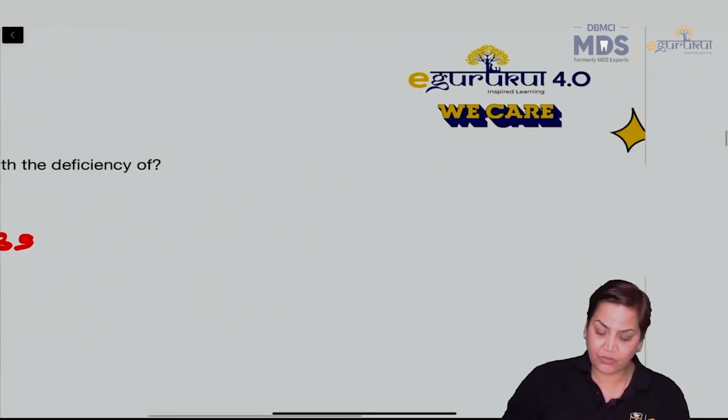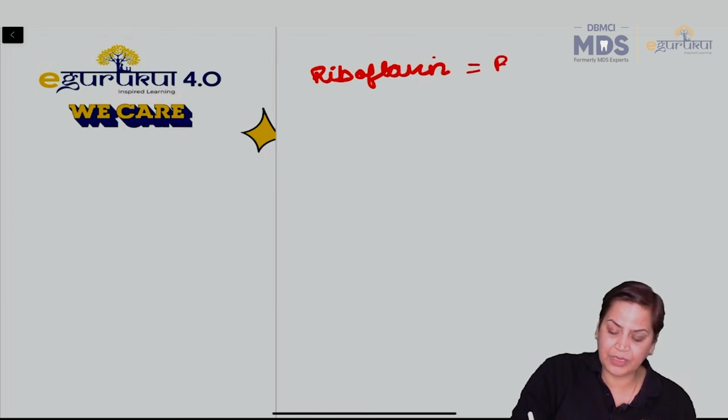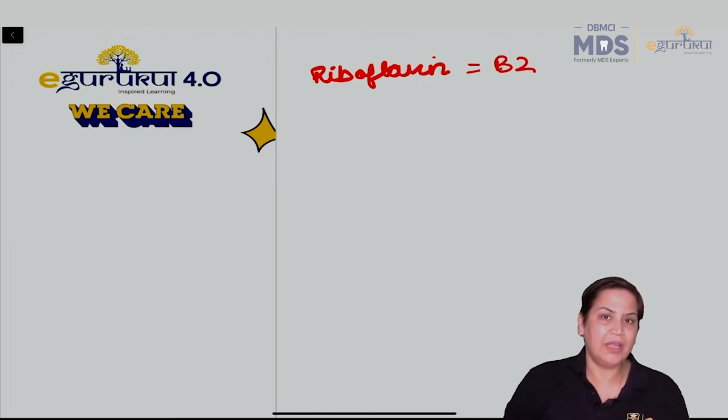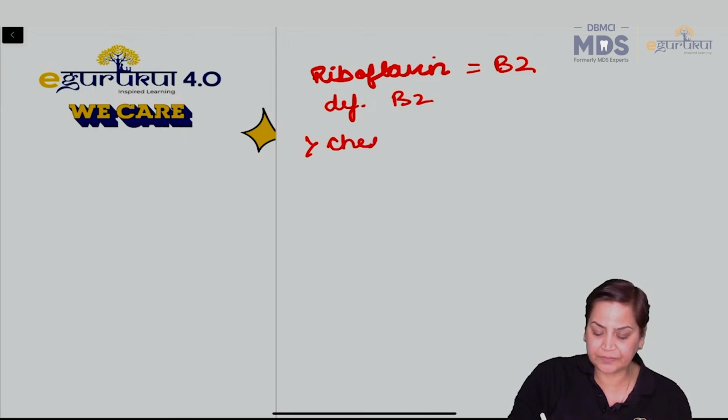Okay. First of all, if we talk about riboflavin, which is B2, always remember the most important deficiency manifestations of B2 are cheilosis, right?